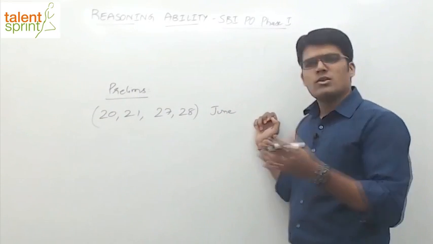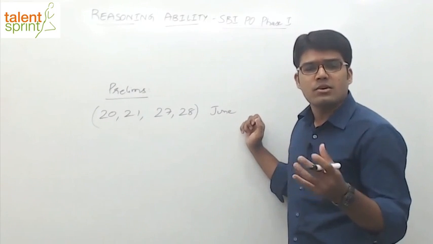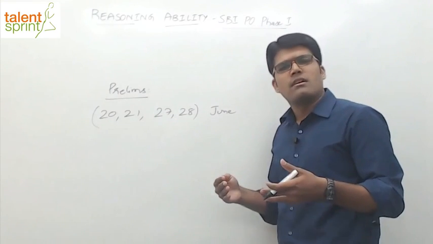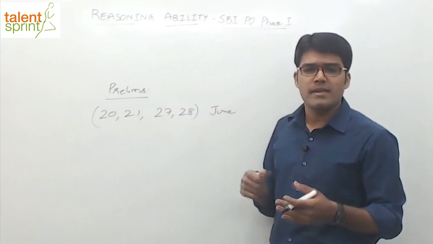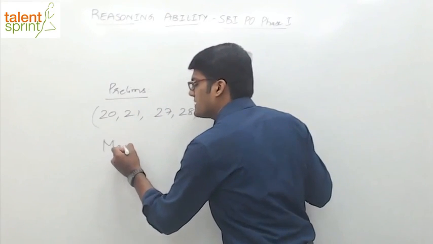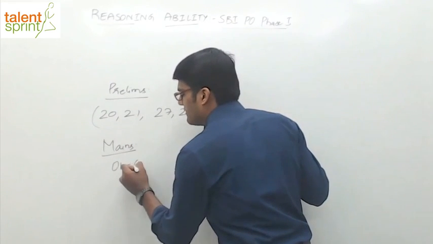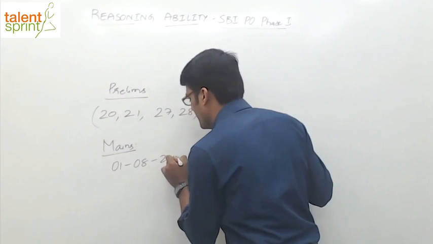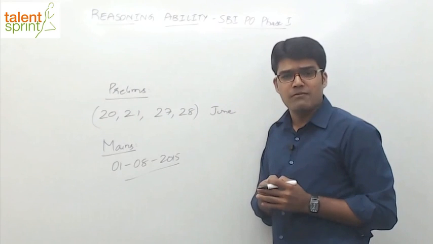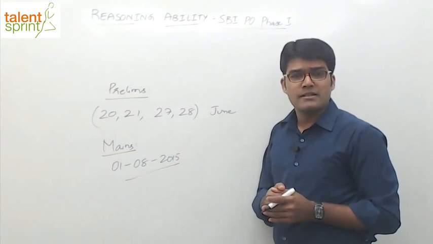Again, I think they've also given a detailed list of events and the dates on which it is going to happen. So these are the exam dates following which will happen the result. The result will be announced after that. And then there'll be a mains exam, which is the Phase 2 exam. And that mains exam is scheduled for the 1st of August, 1st August 2015. So which means you have about 1 month now for the Phase 1 exam, or almost 4 to 5 weeks for the battle to start.